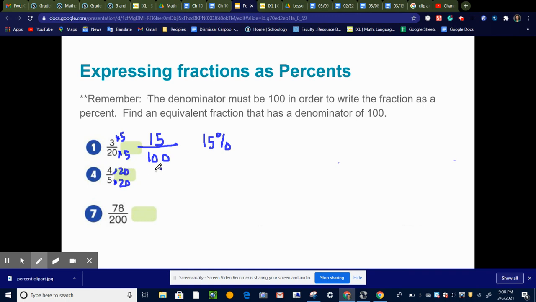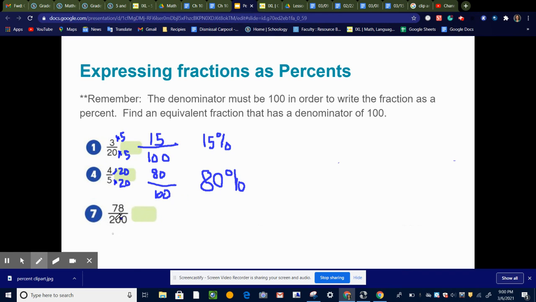So that's going to give me 80 over 100. And once I have it over 100, I can easily change it to 80%. So 4/5 written as a percent is 80%.